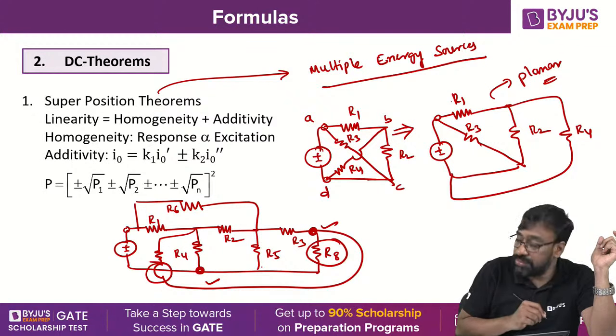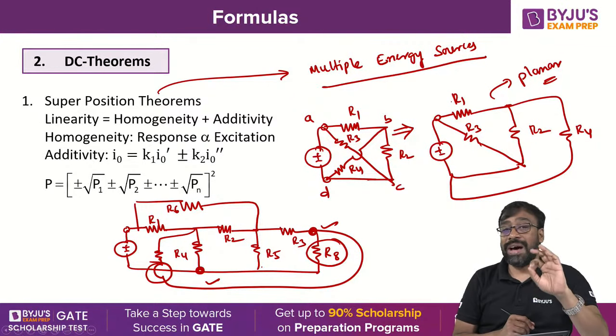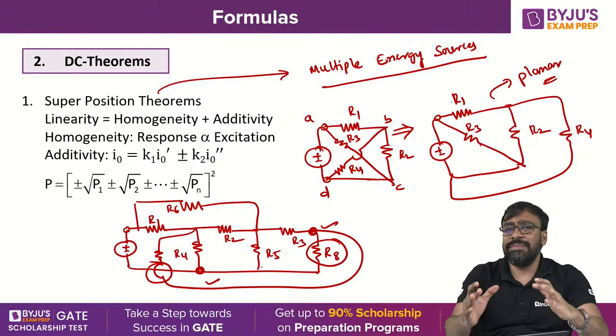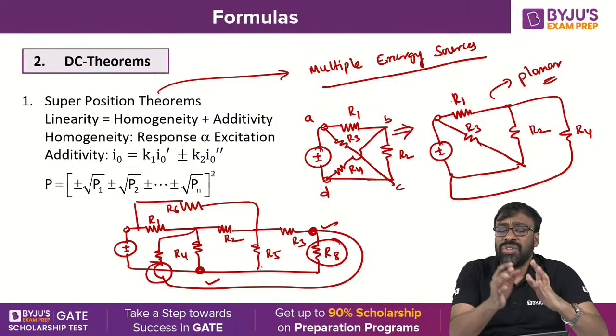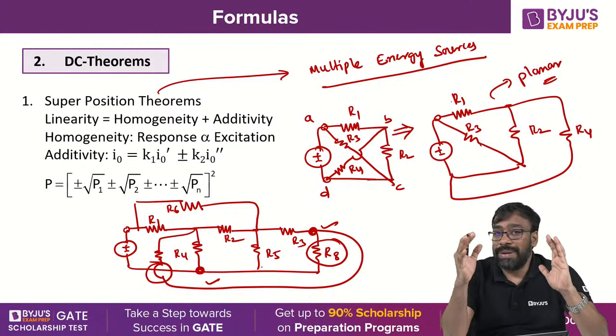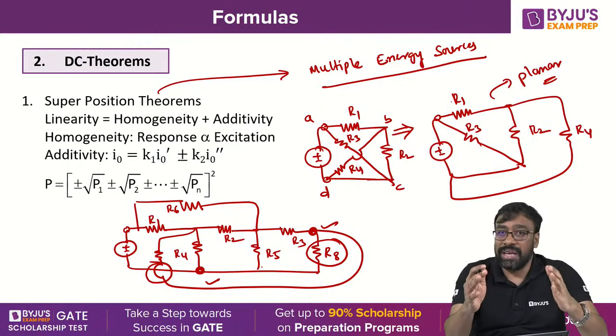Look at this. So you are crossing over. One branch is crossing over the other. You cannot escape from crossing over. So that's what I'm saying here. Planar, non-planar, that difference must be very clear.